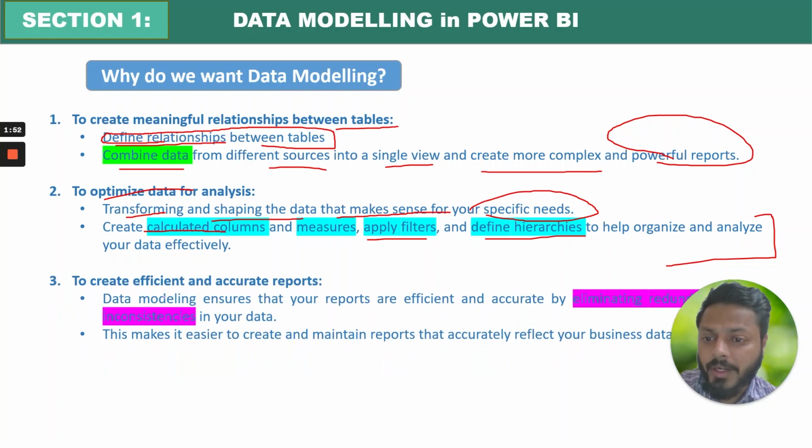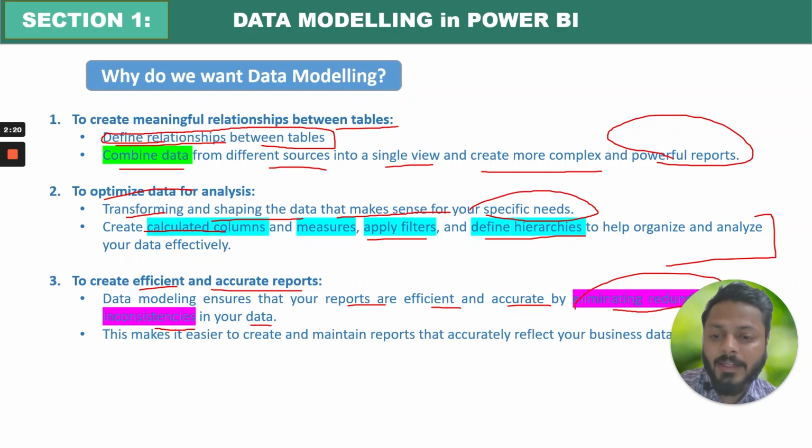Third is to create efficient and accurate reports. Ultimately the objective is to provide accurate reports, right? You don't just need to create beautiful reports where the values are not matching. You need accuracy, right? For that, data modeling ensures that your reports are efficient as well as accurate by eliminating redundancy and inconsistencies in your data.